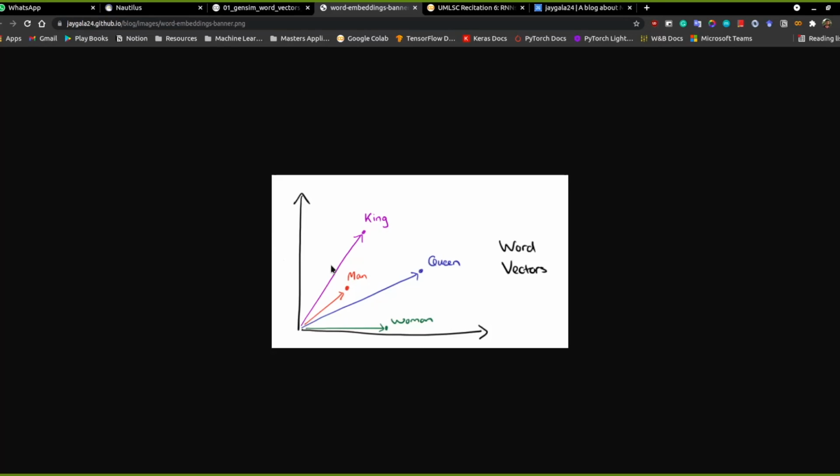If we see this particular word embedding, typically word embeddings are 300 dimensions or so, but for representation purposes we have projected it to 2D space. So we have this king vector representation, and we have man, queen, and woman. Now king and man are very similar in a way.